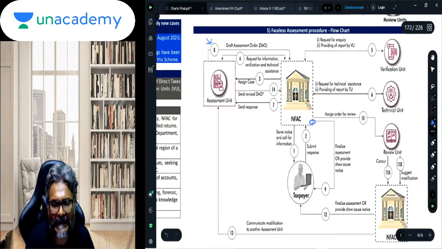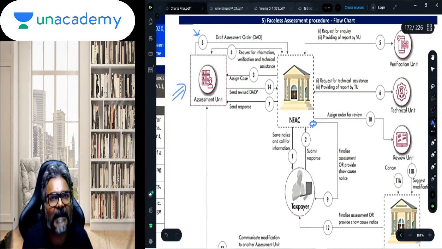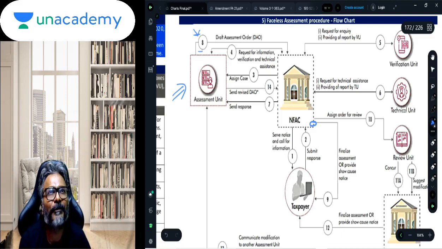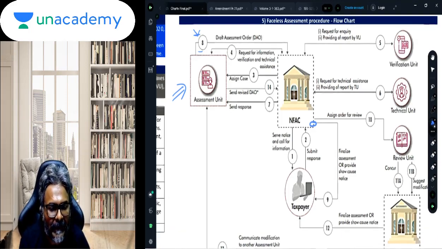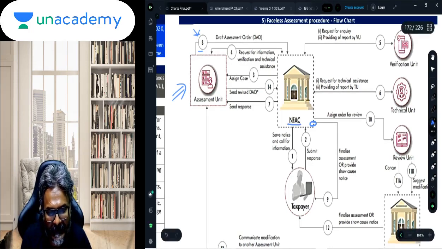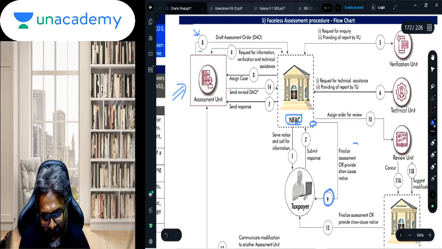In the faceless assessment flow chart, I think all of you are aware, just have a look at the assessment unit. Point number 8, after the proceedings are complete, the assessment unit will pass a draft assessment order, DAO. The draft assessment order is passed and given to the National Faceless Assessment Center. Now thereafter, point number 9, students: finalize the assessment or provide the show cause notice to the taxpayer.